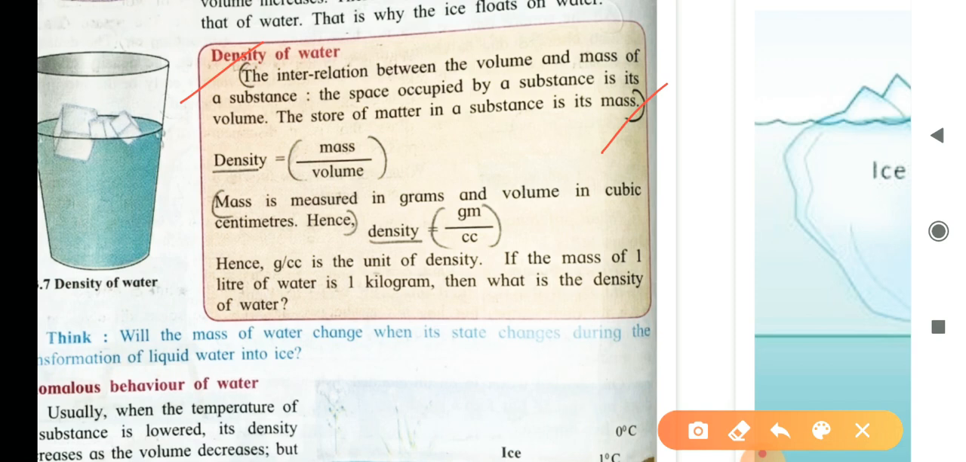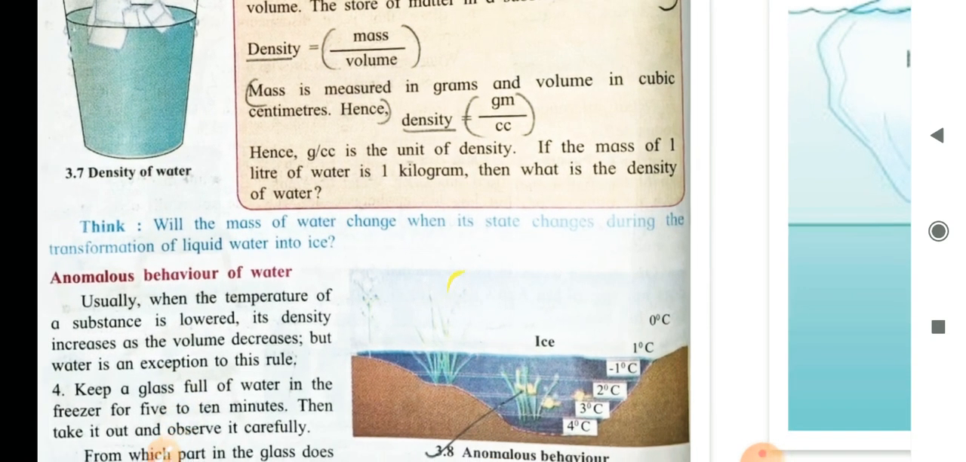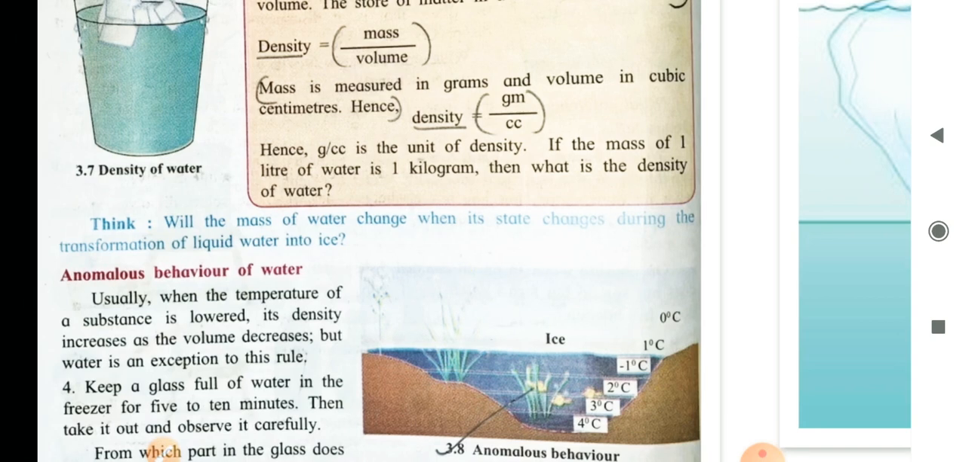So we get the formula here. Density is equal to mass upon volume. Mass is measured in grams and volume in cubic centimeters. Hence, density is equal to gm upon cubic centimeters, that is cc. Hence, grams per cc is the unit of density. If the mass of 1 liter of water is 1 kilogram, then what is the density of water? It is 1 kilogram per liter.